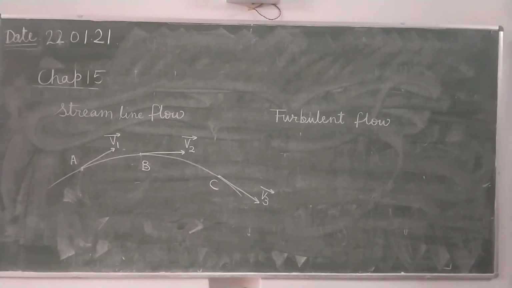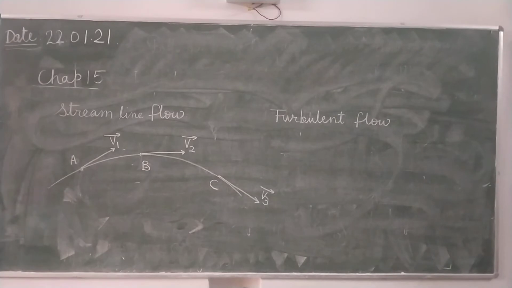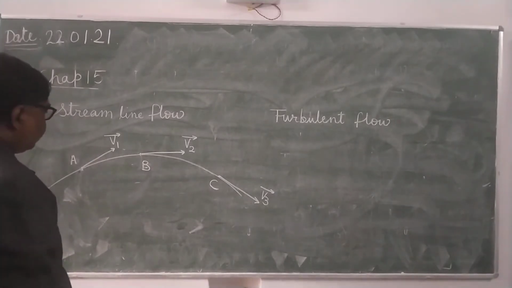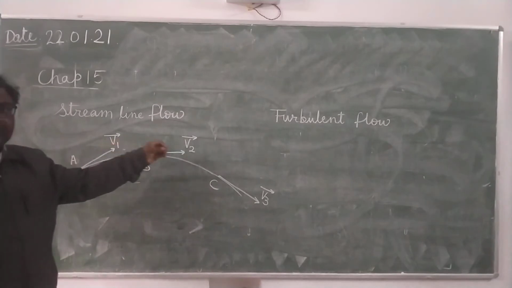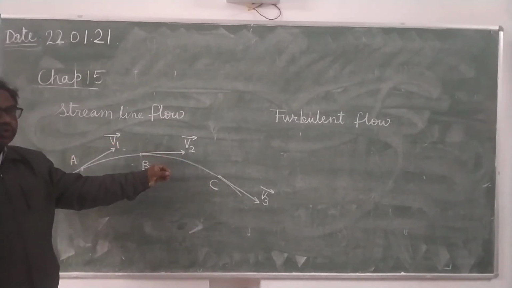That is, molecules acquire the angular motion also. Now see here, rotational means what will happen? Here there is only linear motion. There is no rotational motion.